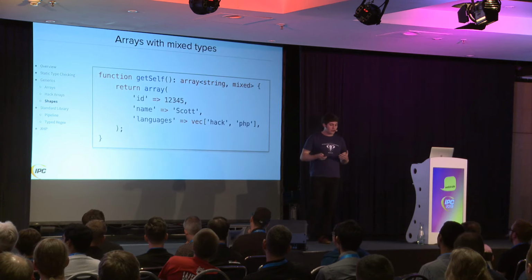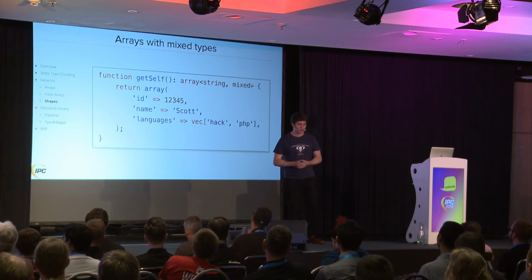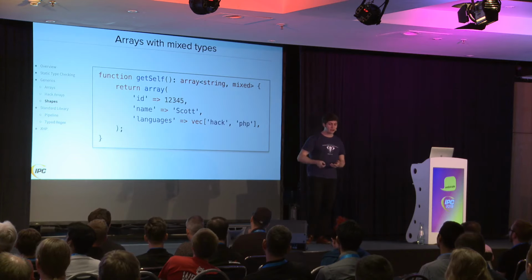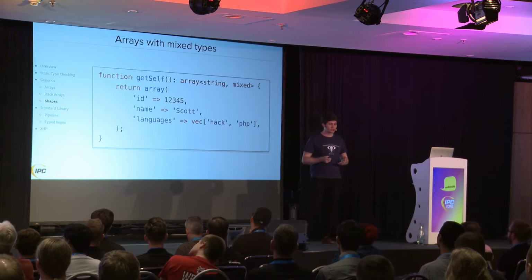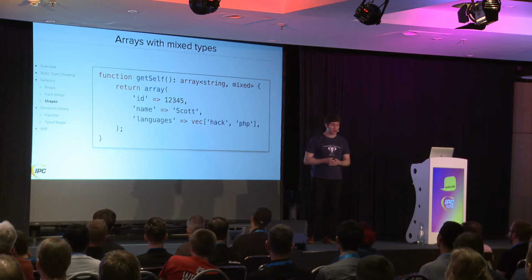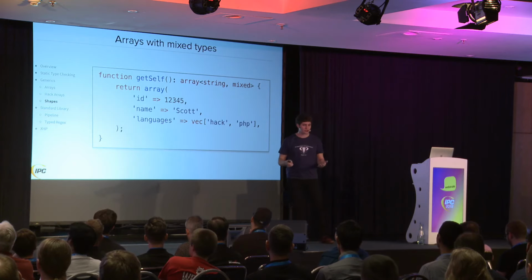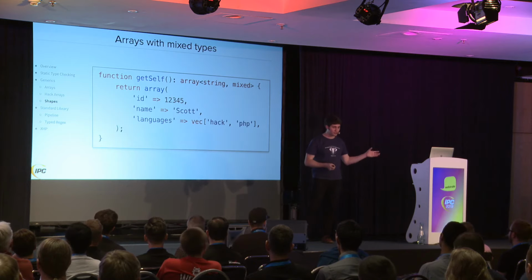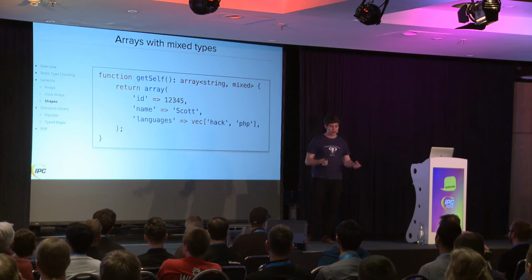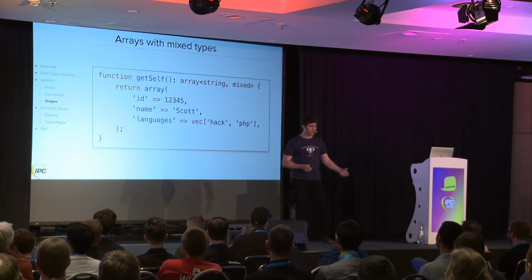There's another kind of array that we often see in PHP code, where we have different data types in the array. Here we have an array that has an integer type, a string, and even a complex type. And kind of the best we can do from a type perspective is to say the values are mixed. But mixed is not a very useful type annotation from the perspective of a static type system. What can you do with mixed? You can't really do anything with it. And if you have to pass it to something and use it like an integer or like a string, you'll have to assert on that type before you can use it, which is also very inconvenient.